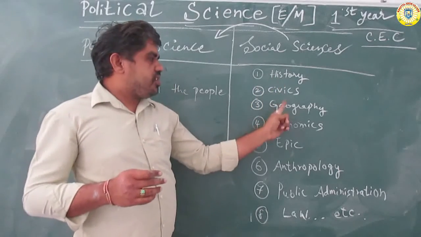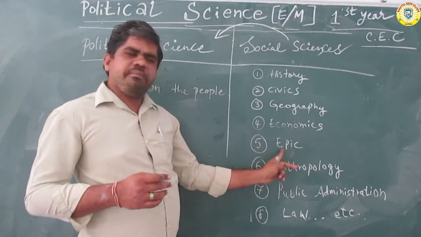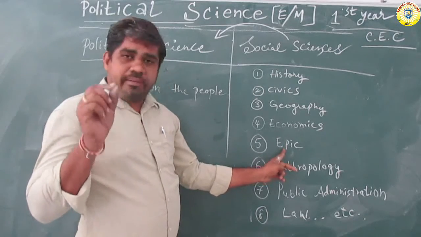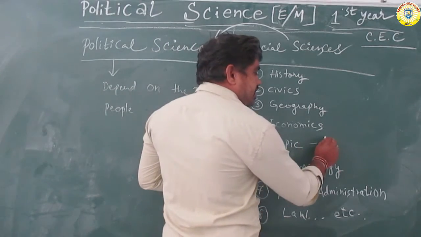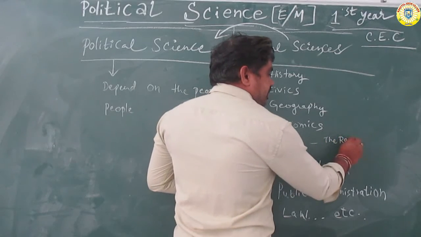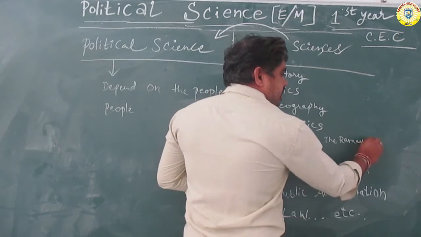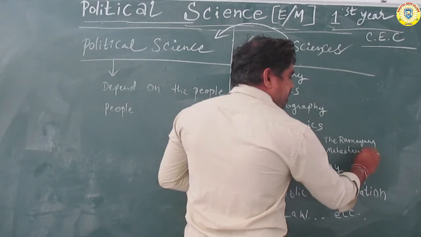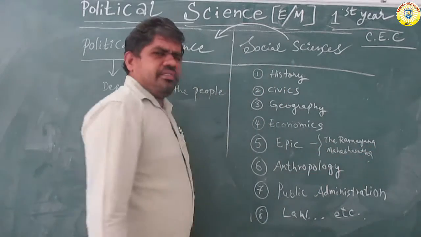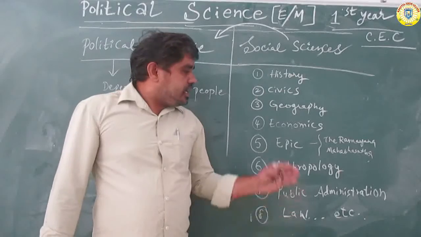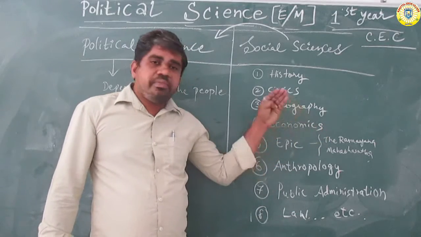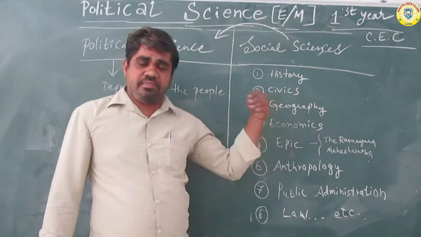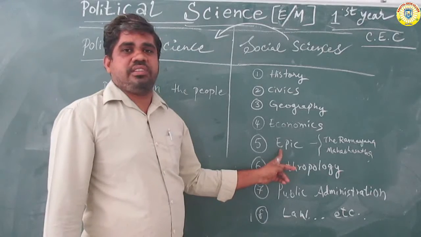History, civics, geography, economics, and epic, which means historical type. What is epic? For example, the Ramayana and the Mahabharata stories are epic stories. Epic is also one part of history, but only for some areas. For example, the Ramayana story belongs to some places only. Ramayana, Bhagavata stories, epic studies.